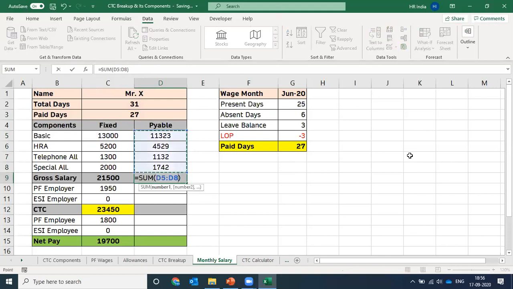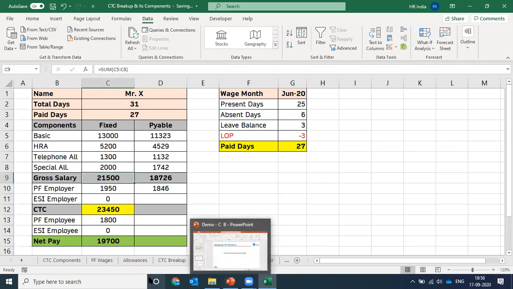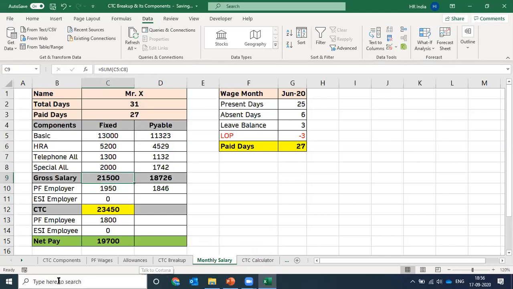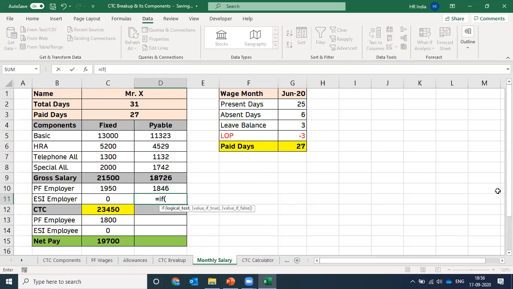Again, sum of all above, we get the gross salary. For the calculation of PF, just copy the formula from here, paste it over here. For ESI, now this time the calculation would be different because quite possible that the payable salary of an employee may increase beyond the fixed salary of the employee on the basis of other payments as well, like incentives or overtime, etc. So whenever we are calculating the payable salary of an employee, the ESI calculation gets changed.